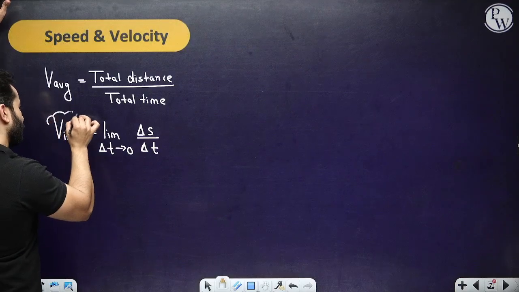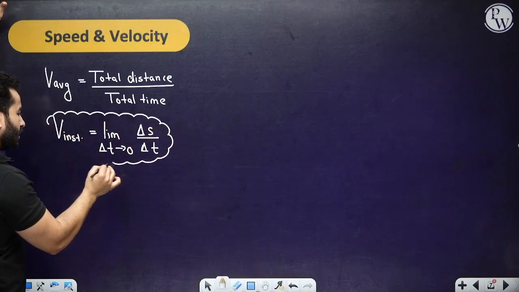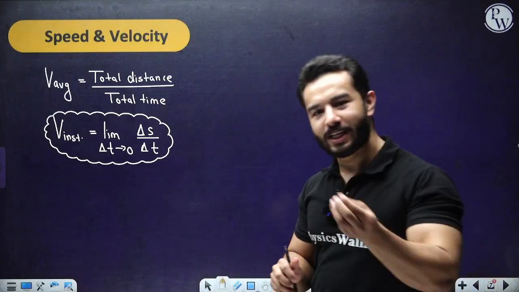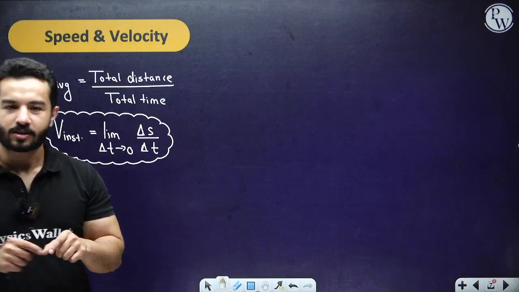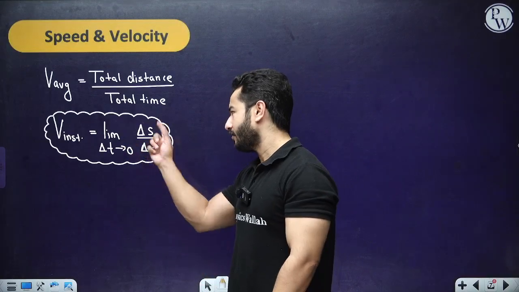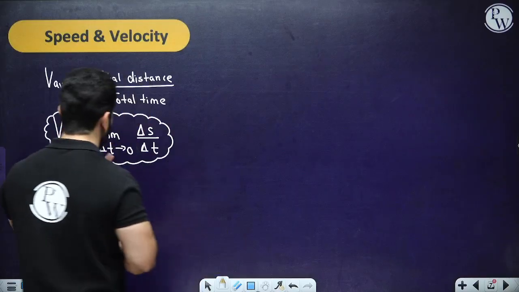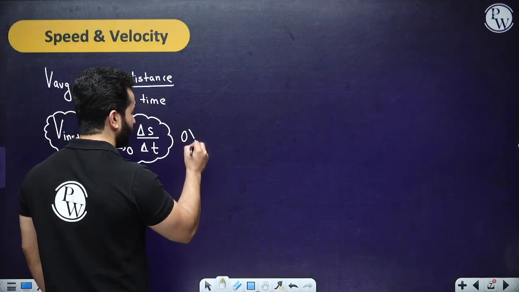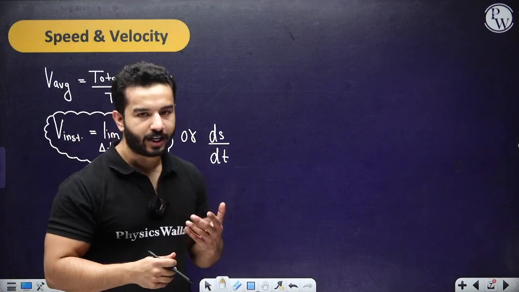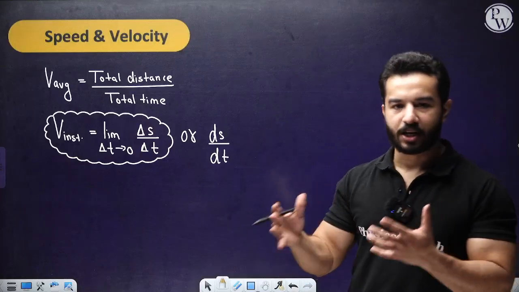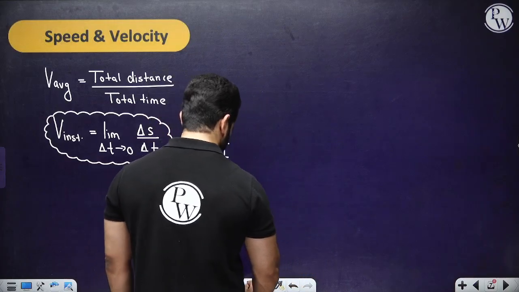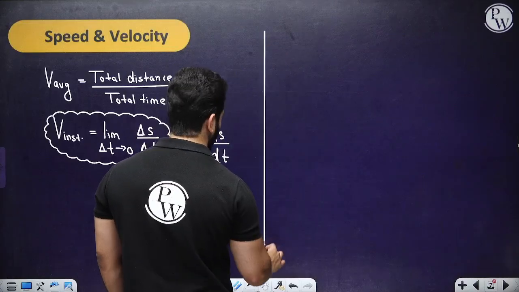If you remember, in the last class when we were talking about differentiation, I actually explained what this limit means. So if you have any doubt, please go back to that calculus video. I think we uploaded it last week. I have explained what this really means, so have a look at that. Obviously we are not going to use this formula. Generally we are going to write it as ds by dt, right? That is, if you differentiate a distance-time equation, you are going to get instantaneous speed. Similarly, we are also going to talk about the average velocity.